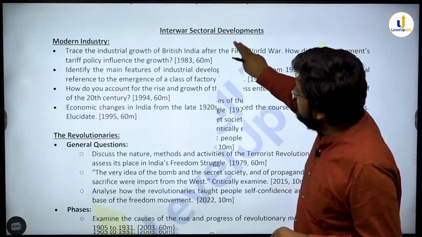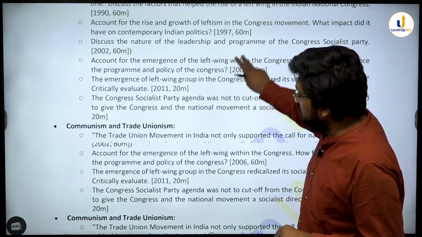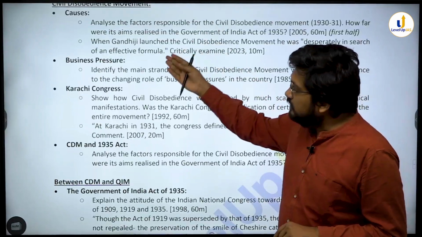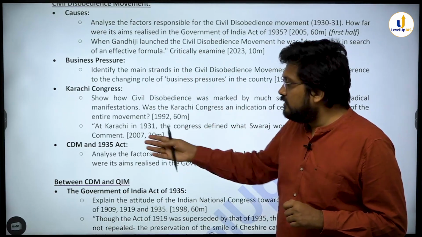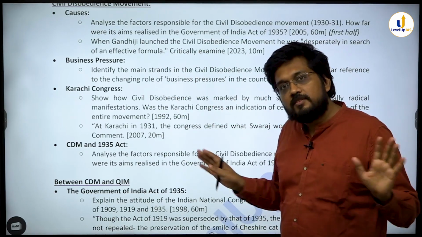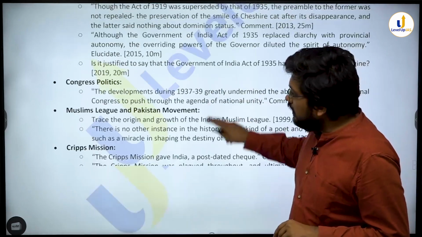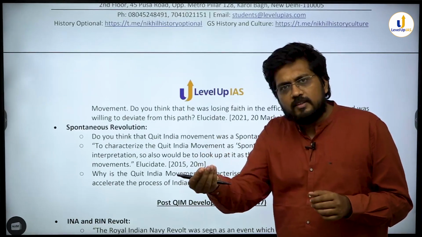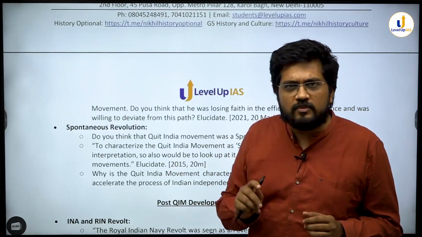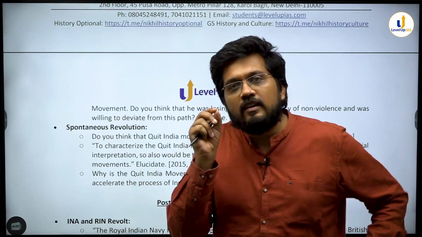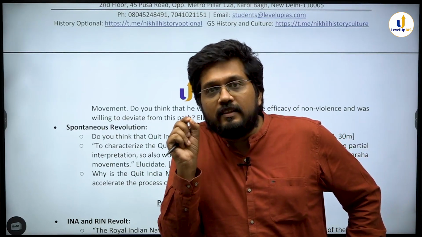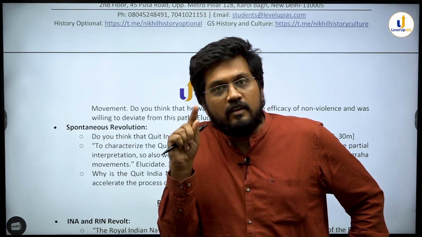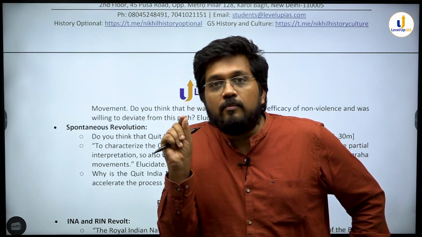If you go to CDM, again you have similar issues, similar trends. कहाँ गया CDM? अच्छा, it is on the next page. You have causes, the business pressure, Karachi के साथ connection, and 1935 Act के साथ connection. बस. If you go to QIM, again you have Cripps mission, Gandhiji and violence and spontaneous revolution. एक और theme आती है, चौथी theme, which is not covered by UPSC so far. Future में पूछ सकते हैं, but 3 questions they have asked. So there are clear historiographical themes and debates with respect to NCM, CDM, QIM that UPSC is interested in. हर एक में 4 issues हैं, सर्वकम 12 debates.